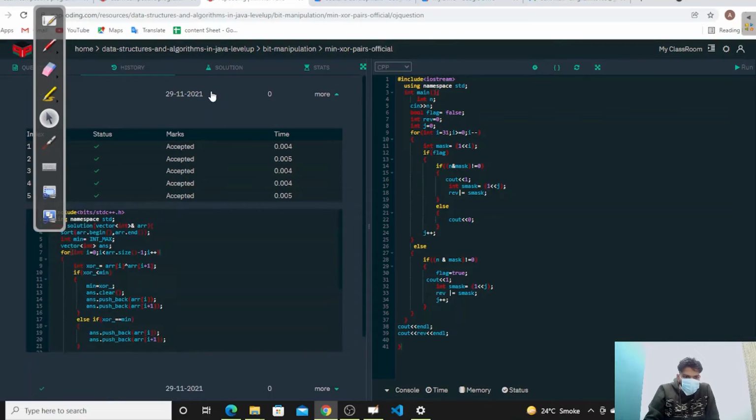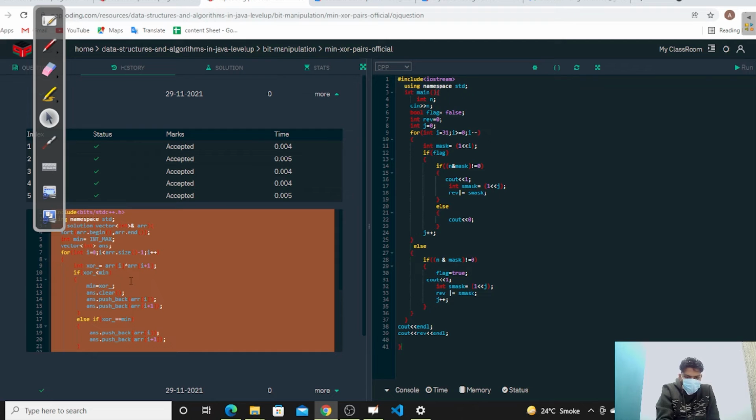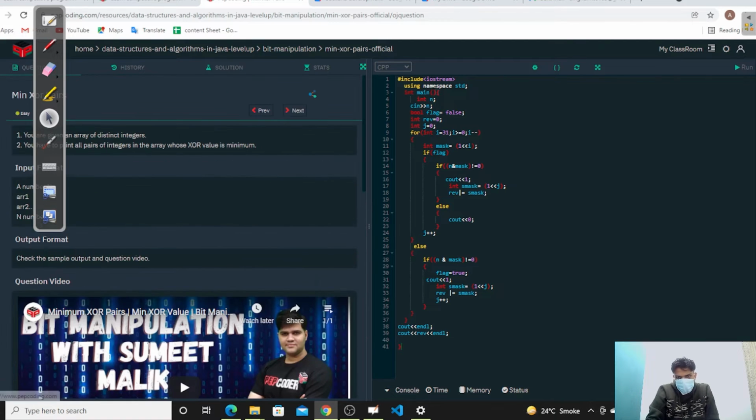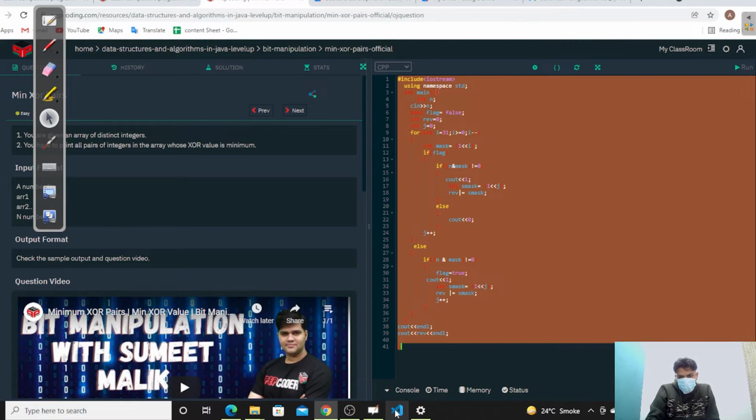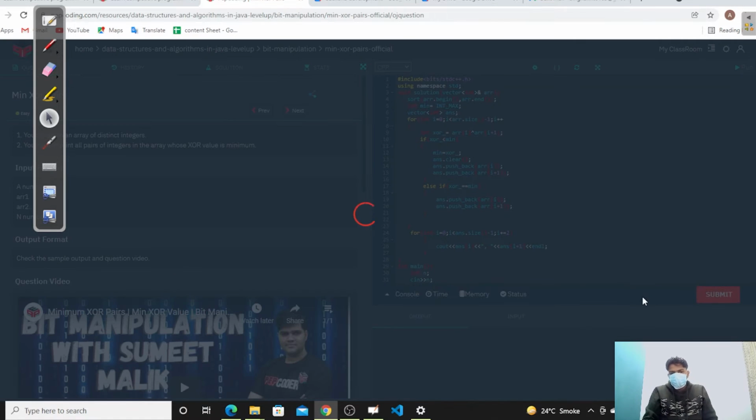I think previously I have done the same code. I think this is the same code I have written here, because this code was accepted. You just go and compare this code. Okay, so this is the code. Same to same code, and submit it.